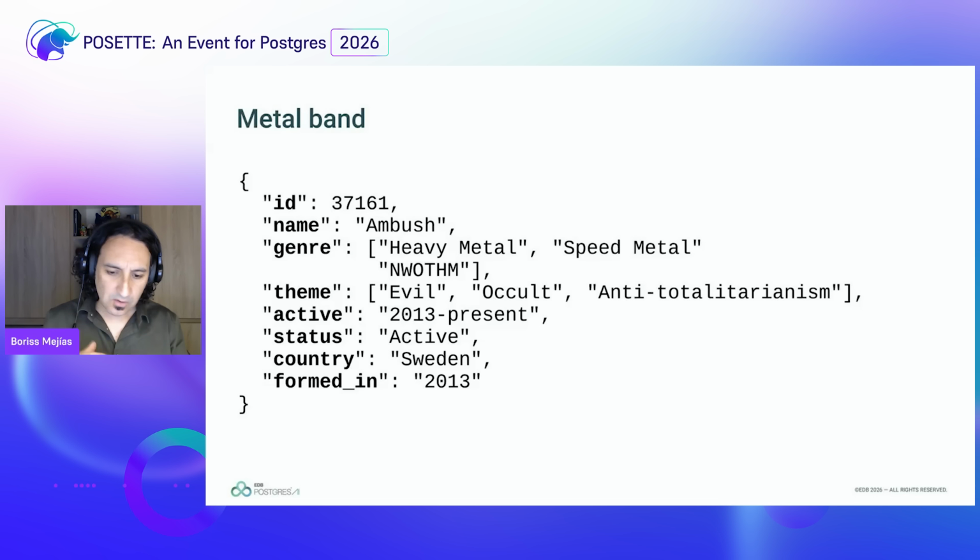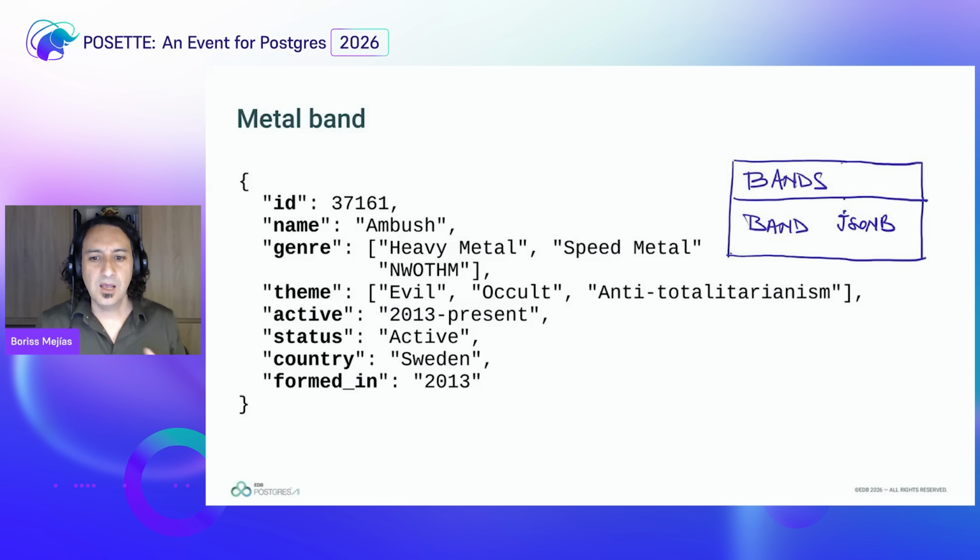Now, all this type of information that I gave you about the band Ambush could be completely differently structured for a different band, and that's why we have this freedom with JSON objects. Now, we are going to have to put the JSON objects into a database to find information. So this is where we are going to see whether it's going to fit or not into our structure.